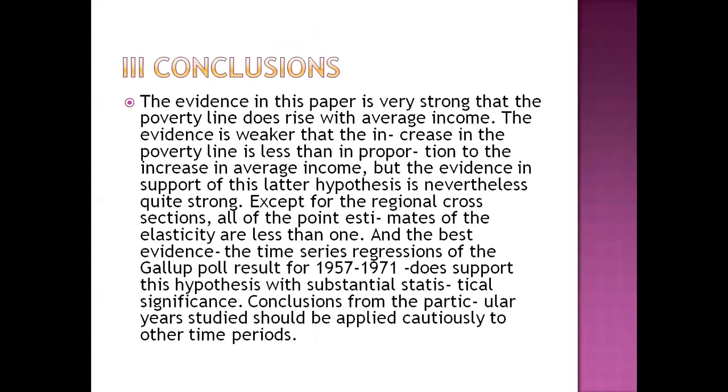Coming to the conclusion, the evidence in this paper is very strong that the poverty line does not rise with the average income. The evidence is weaker that the increase in the poverty line is less than in proportion to the increase in average income. But the evidence in support of this latter hypothesis is nevertheless quite strong. Except for the regional cross sections, all the point estimates of the elasticity are less than 1. And the best evidence, the time series regressions of the Gallup poll result for 1957 to 1971, does support this hypothesis with substantial statistical significance.